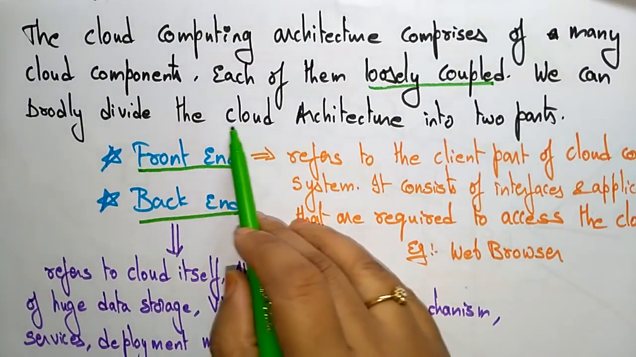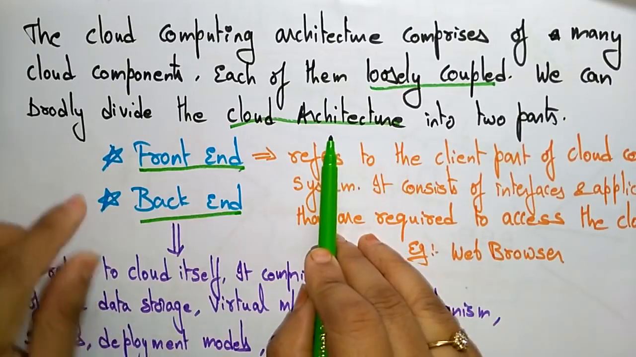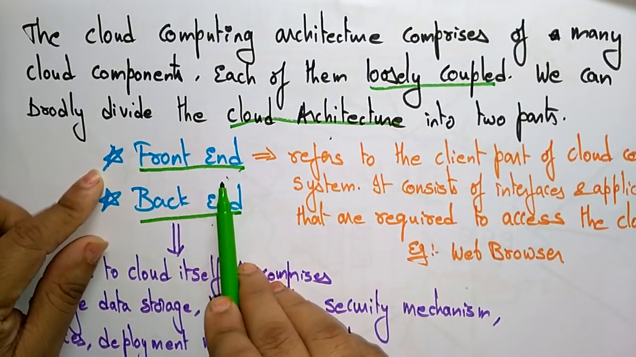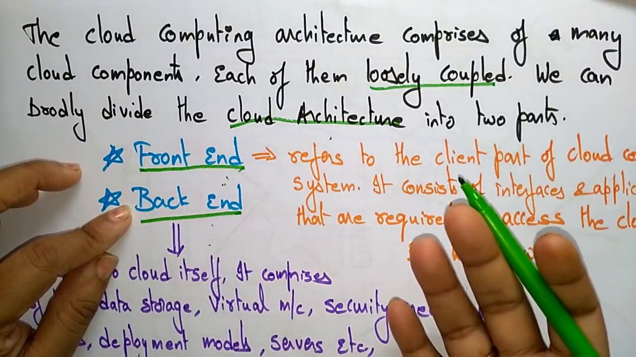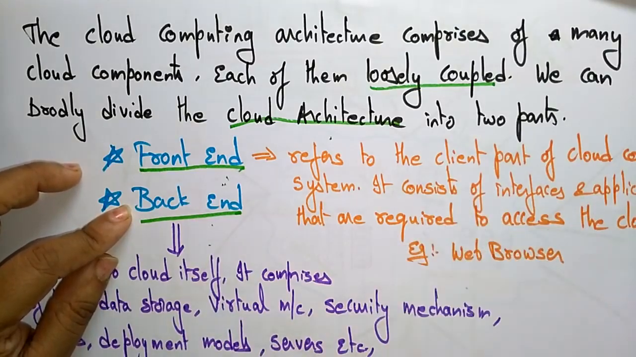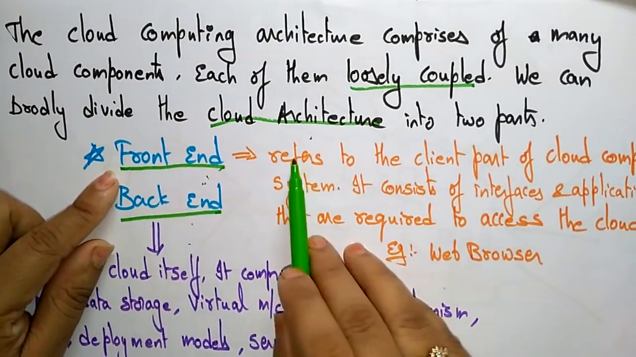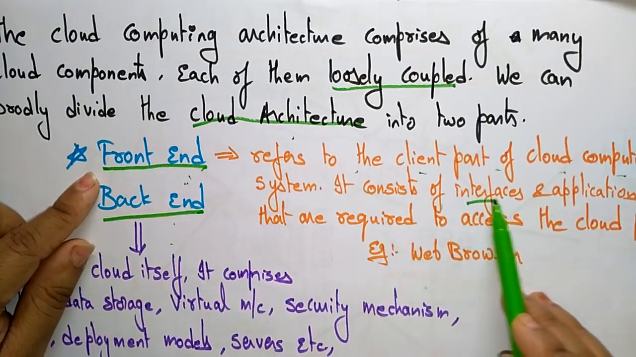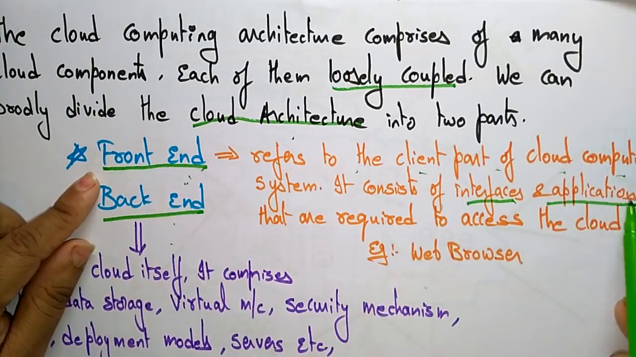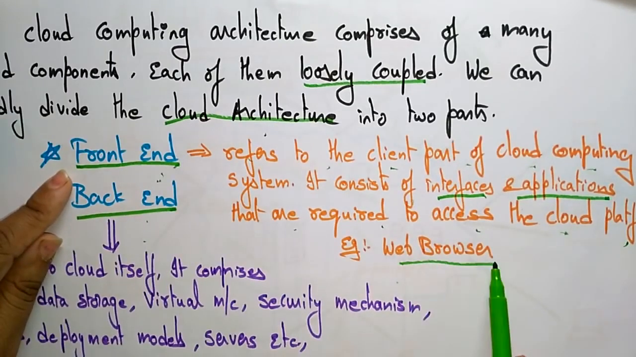Now let's see this cloud architecture. The cloud architecture has two views, two parts: front end and back end. Front end means whatever you are able to see, and the back end is what you can't see; you don't know the operations that exist at the back end. Front end refers to the client part of the cloud computing system. It consists of interfaces and applications that are required to access the cloud platform. An example is the web browser.